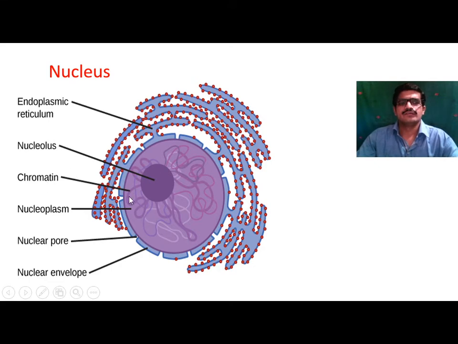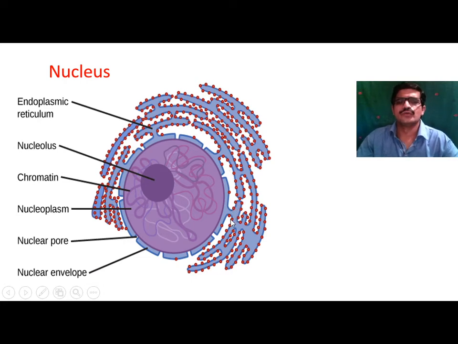Then it is surrounded by genetic material called chromatin, and on the outer wall of this nucleus there is a membrane-like structure called the endoplasmic reticulum. This endoplasmic reticulum is attached to the outer wall of the nuclear envelope.